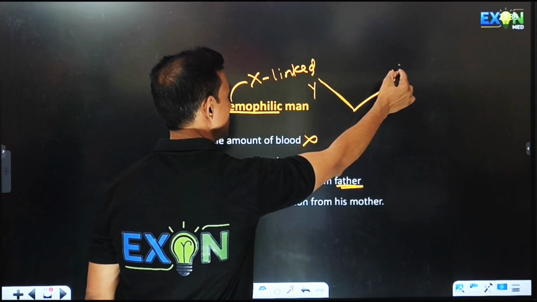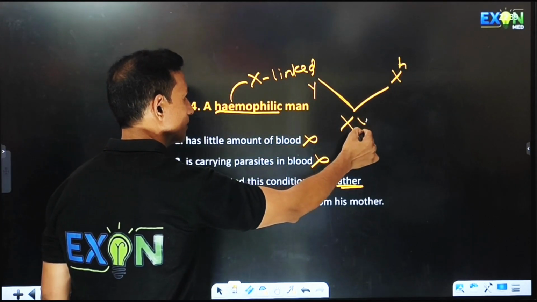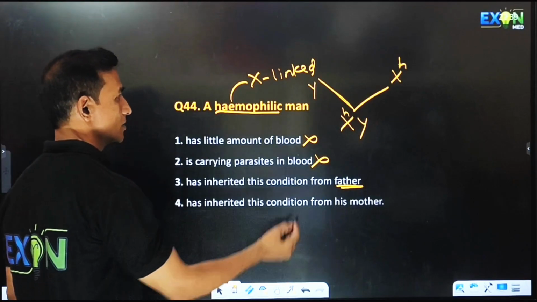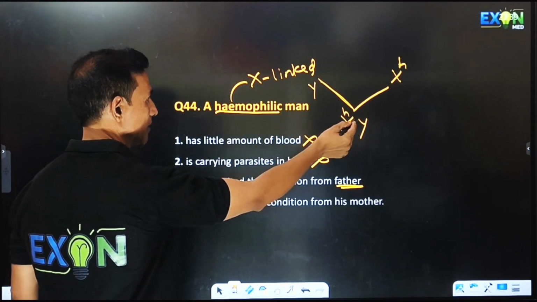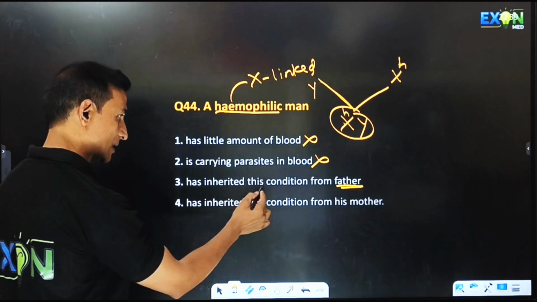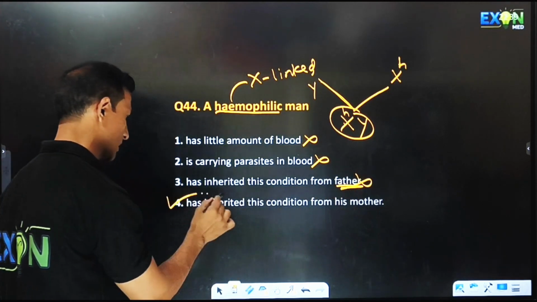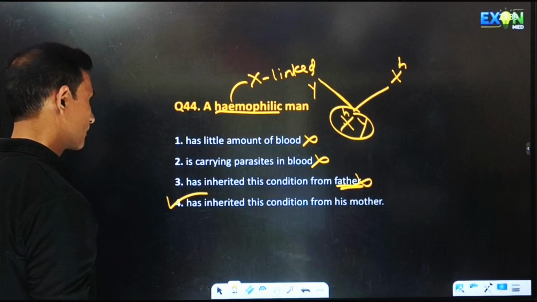If the mother is having the hemophilic disorder, then it will come to the child. So he is a hemophilic man who has the disorder carried from the mother. That he inherited the condition from father is wrong. So from his mother, this will be the correct option.